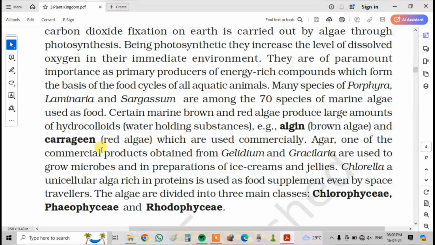Agar, one of the commercial products, is obtained from Gelidium and Gracilaria, and is used to grow microbes and in the preparation of ice creams and jellies. Chlorella, a unicellular alga rich in proteins, is used as a food supplement even by space travelers. The algae are divided into three main classes: Chlorophyceae, Phaeophyceae, and Rhodophyceae.